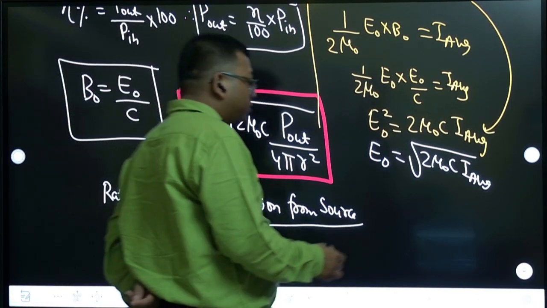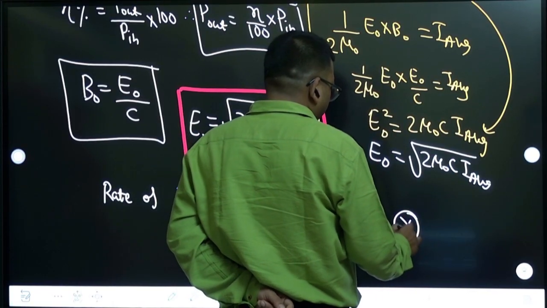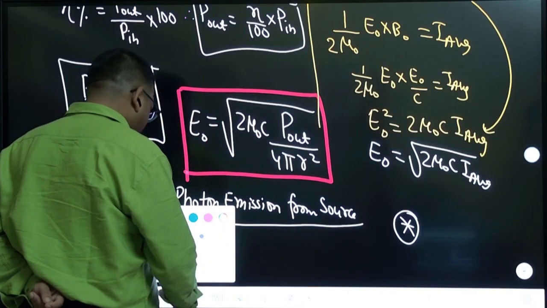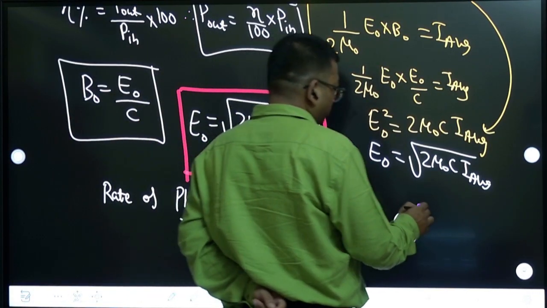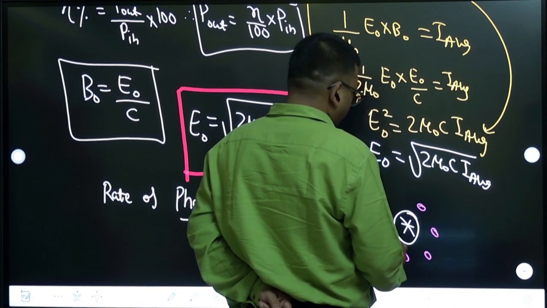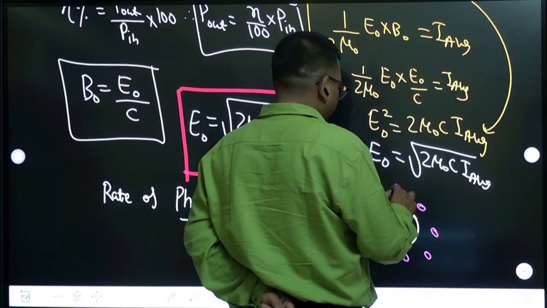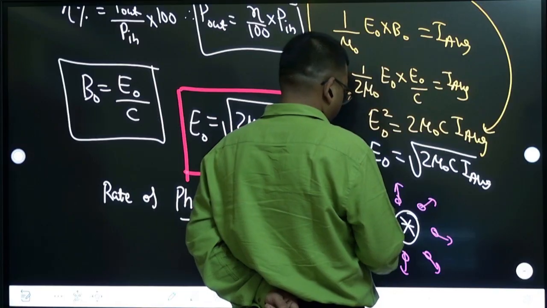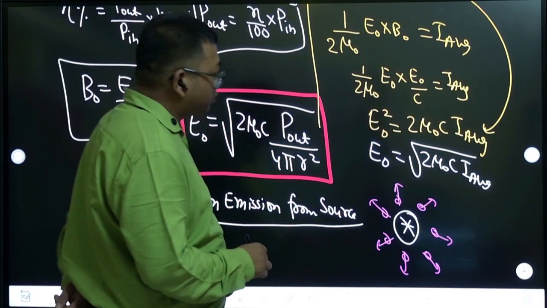Suppose this is a source of light or electromagnetic wave, and as we discussed, it is emitting photons. The photons are going away from this in all radial directions.